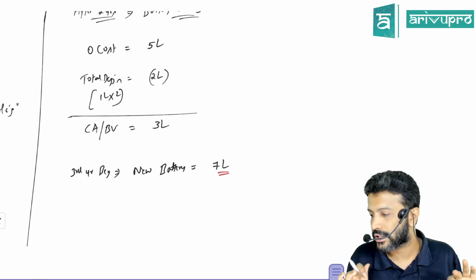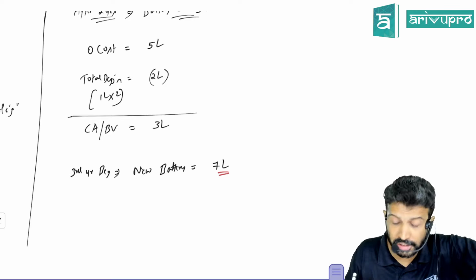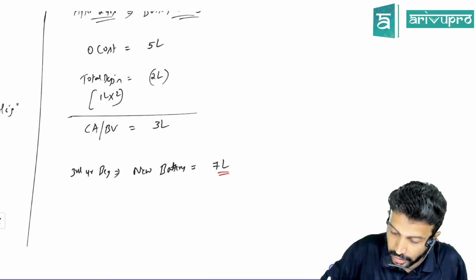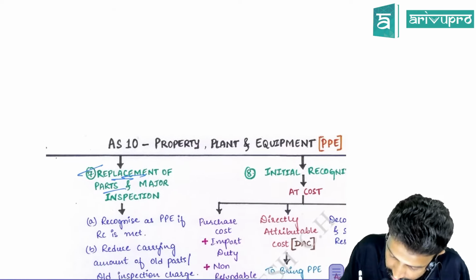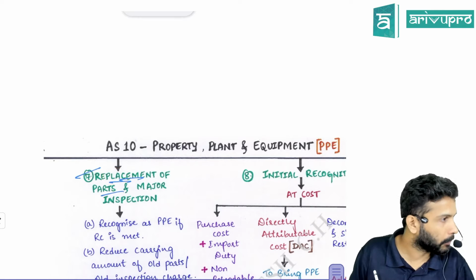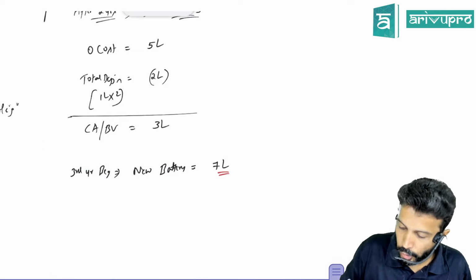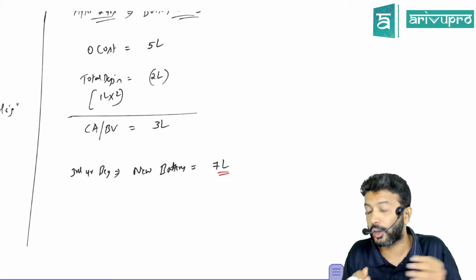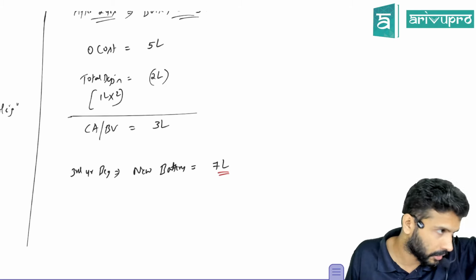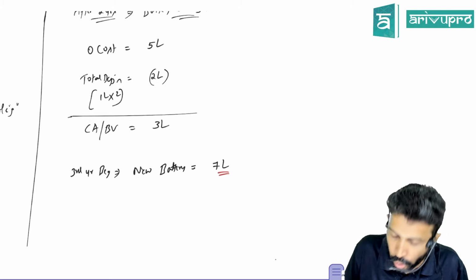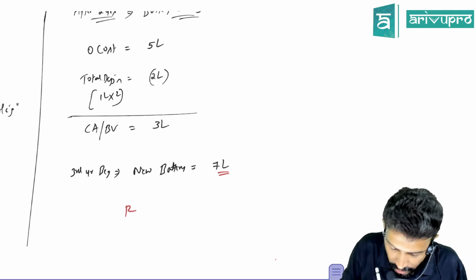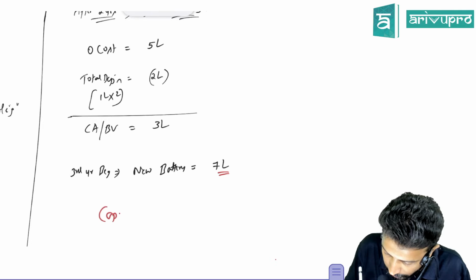So what AS10 says is, this is the concept that we are referring to here as replacement of parts. If you are replacing not the whole asset but any of its parts, then can you add the new part's cost? Yes. You can capitalize the new part.